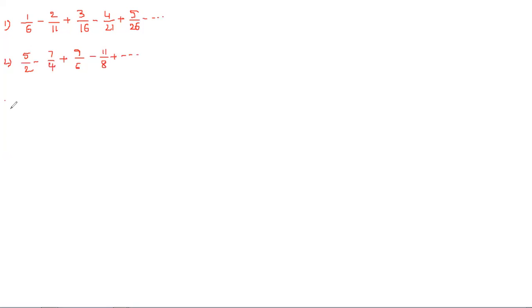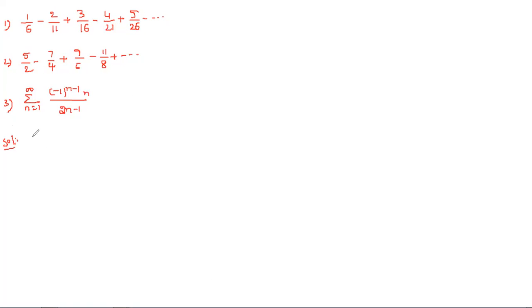And the third one, summation n equal to 1 to infinity (minus 1) whole power n minus 1 times n by 2n minus 1. Okay, so these are the problems. We'll see that, and with that Leibniz's test will close. Here it is having the first question. So what we'll get, all these series are alternating series. We already know that.